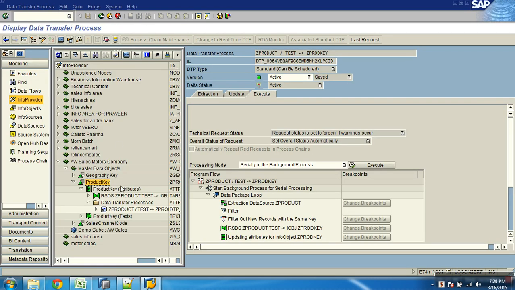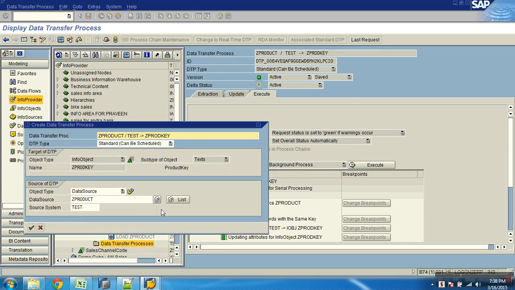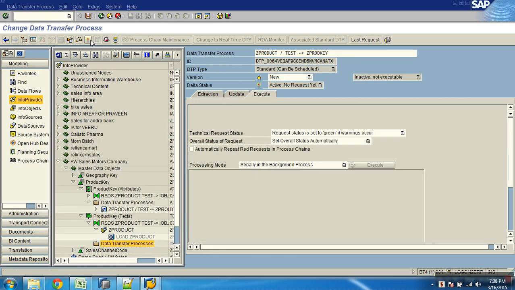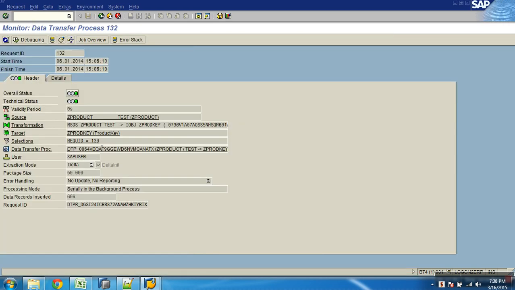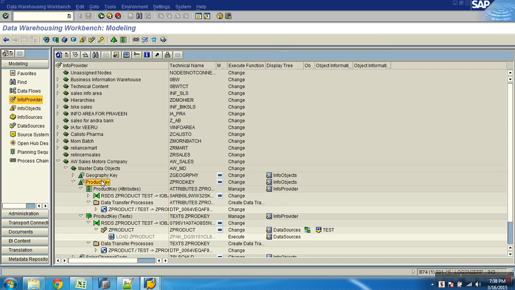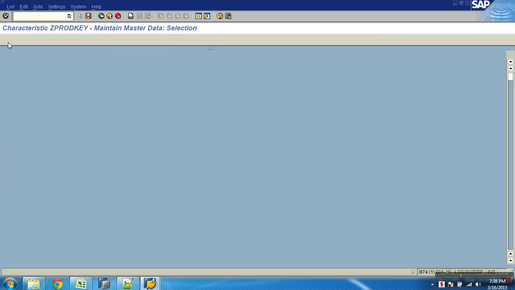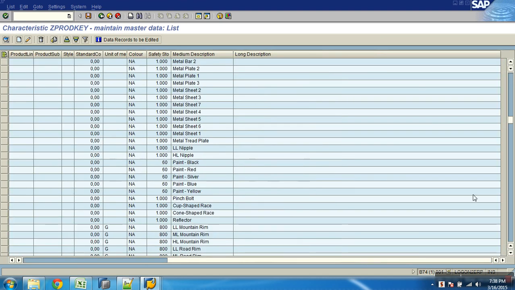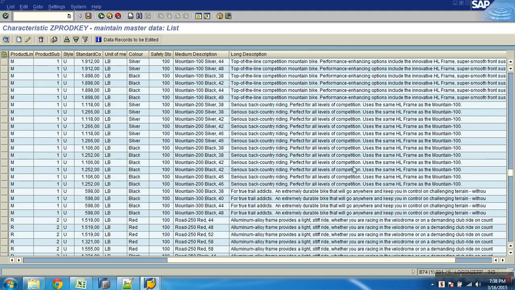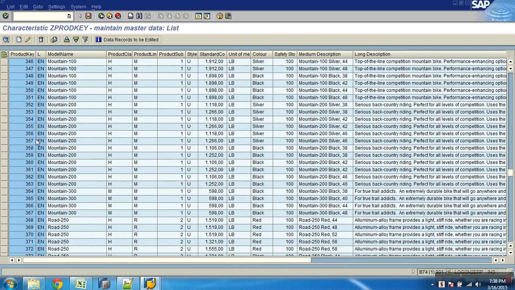So now, are the SIDs generated without text? Is my text mandatory? No, SIDs are already there. Create DTP. Execute and then that's it. Now if I see my product, I will have both. See, I see the languages also. You see the long descriptions for some. So you see the language and the short, medium and long descriptions also. Done? Okay.